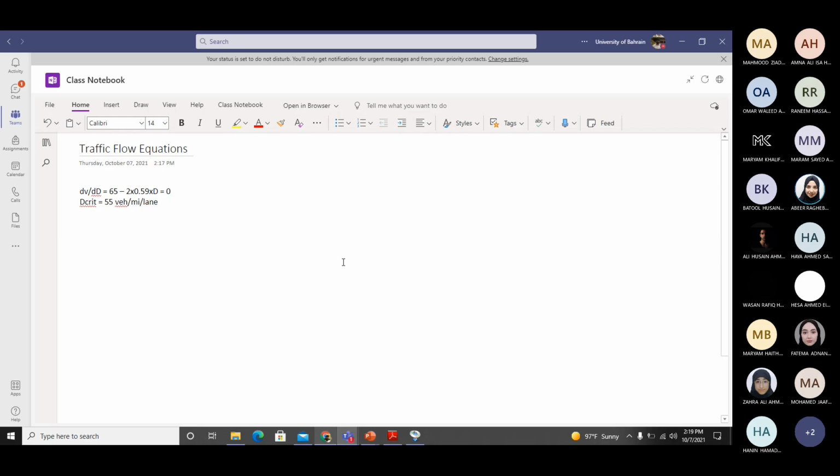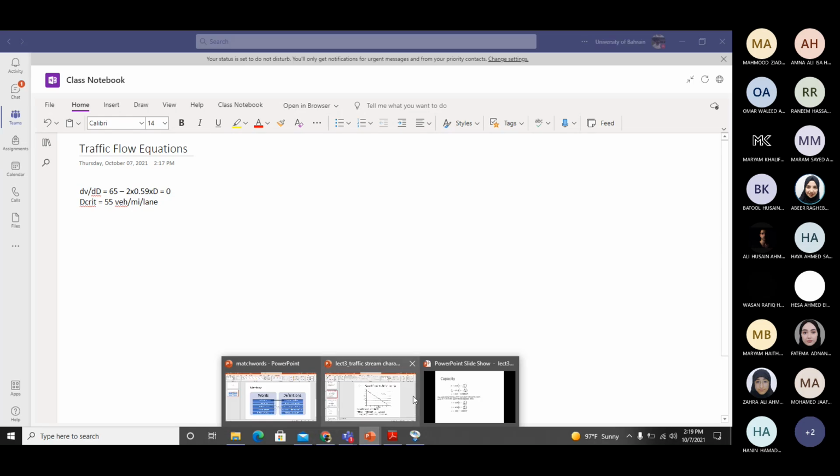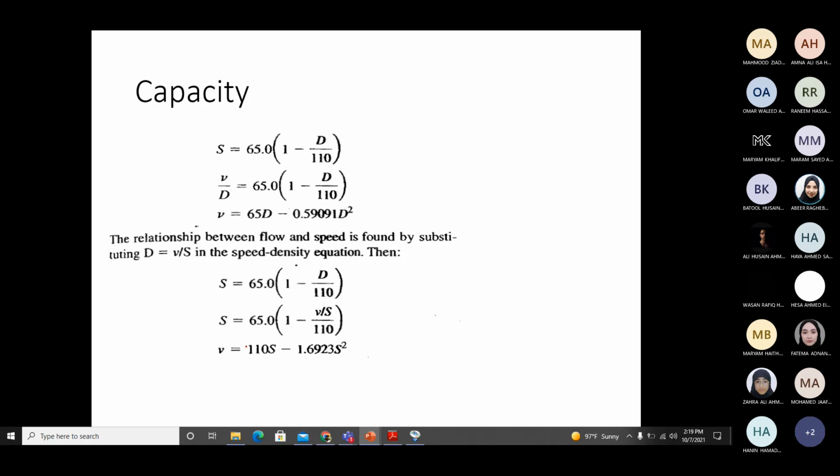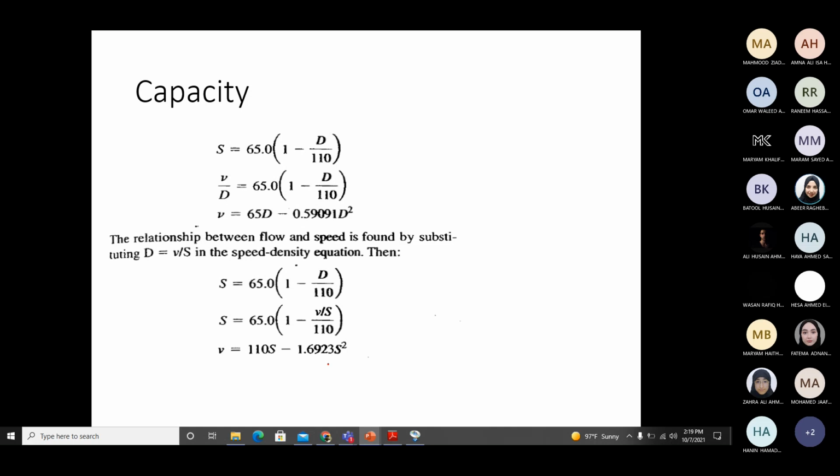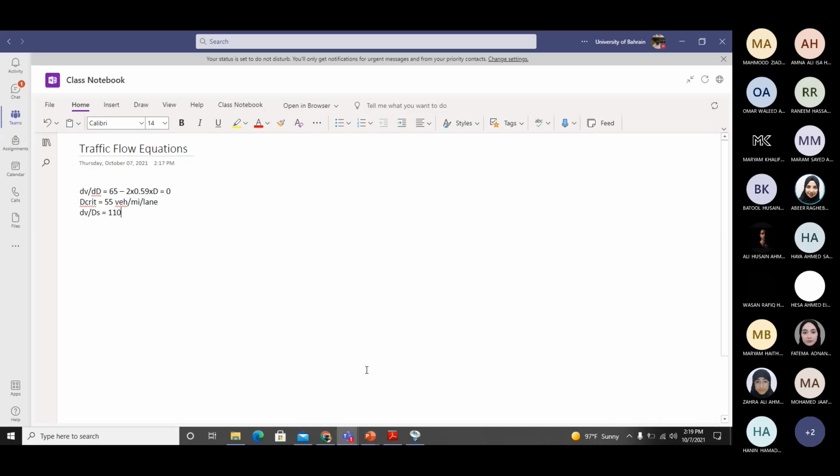Then for the critical speed, I have this equation, so I will take the derivative. dV by dS, when you take the derivative, it will be 110 minus 2 into 1.69 S. Again, this is the maximum point, so I will put all this equal to 0 slope, and the speed which you get after putting it equal to 0 will be the critical speed, because it is the speed at capacity.